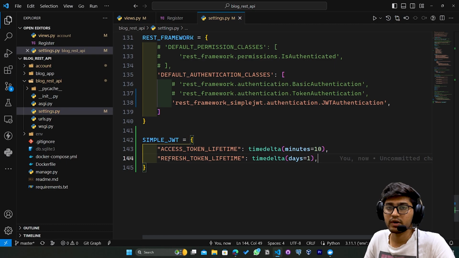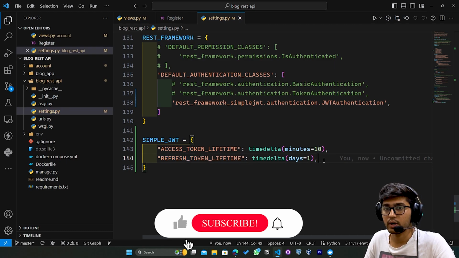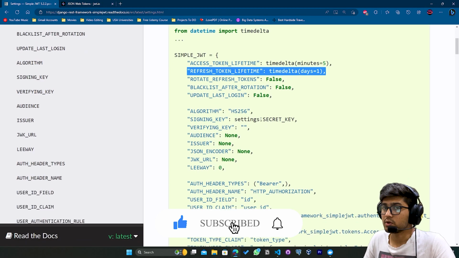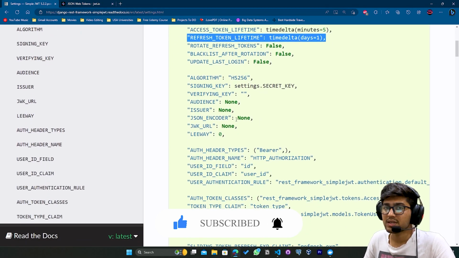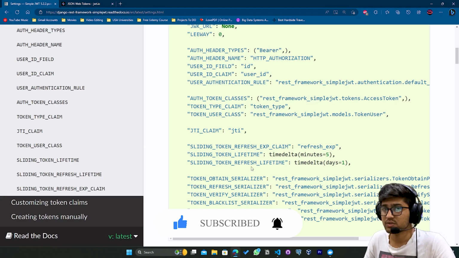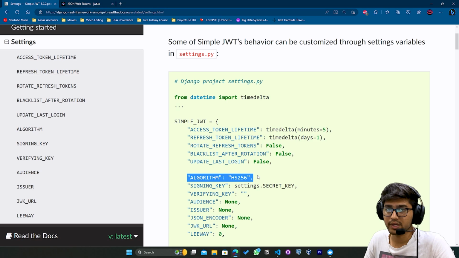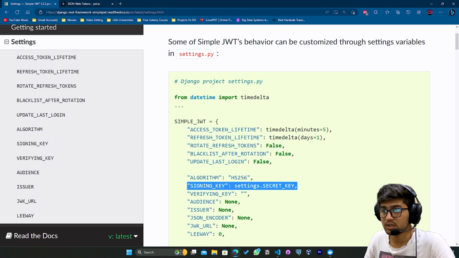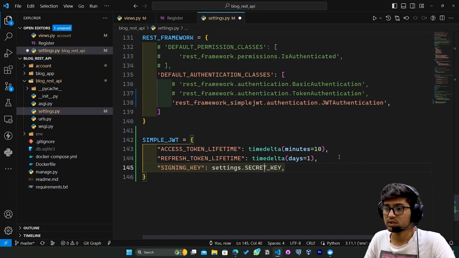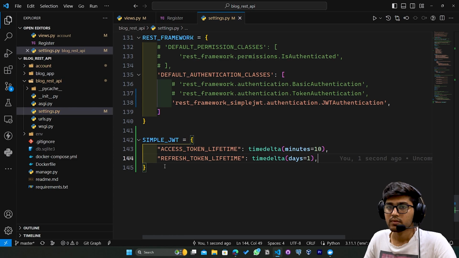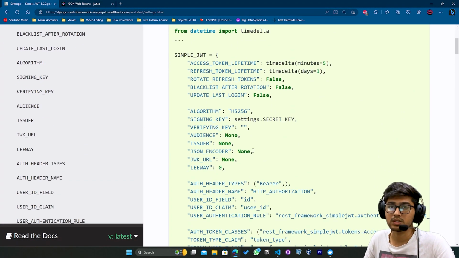The refresh token will be valid for 1 day only. These are a few key features which you can include along with the JWT. If you want to change the algorithm, you can change it. If you want to sign the key, you can also sign this key, so just paste that over here, settings.SECRET_KEY. I'll just remove this one for now. I hope you got an idea about this customization of the JWT.